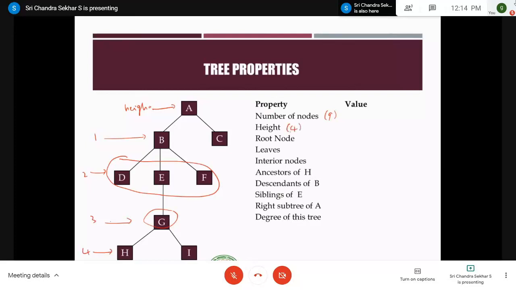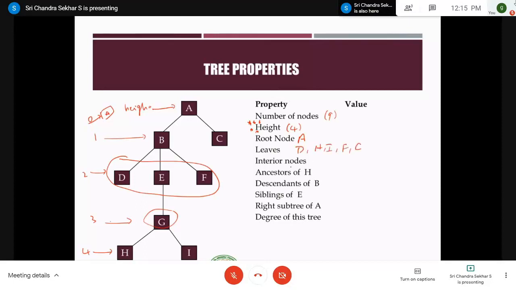This is a very important concept, calculating the height. Please remember that the root node always starts with height 0. We assume that the root is always present at height 0. So if you have only one element, A, and you ask what the height is, it's not 1, it is only 0. The root is always placed at level 0, therefore the height is 0. Coming to the root node, what is the value? It is A. What are the leaves here? The leaves are the nodes which do not have any children, right? So the leaves are D, H, I, F and C.